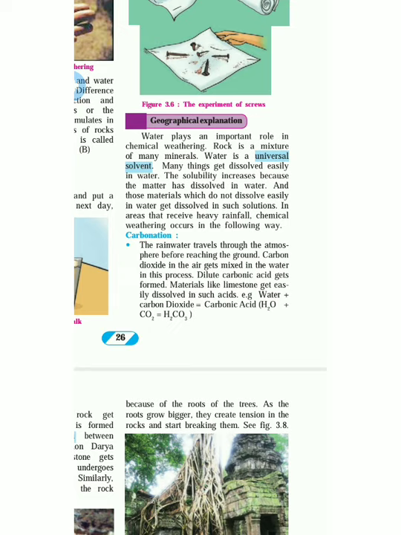Carbon dioxide in the air gets mixed in the water. In this process, carbonic acid gets formed. Materials like limestone get easily dissolved in such acid. Like I said, when we observe the rainfall, it does not directly come onto the ground. It comes through mixing in the atmosphere.